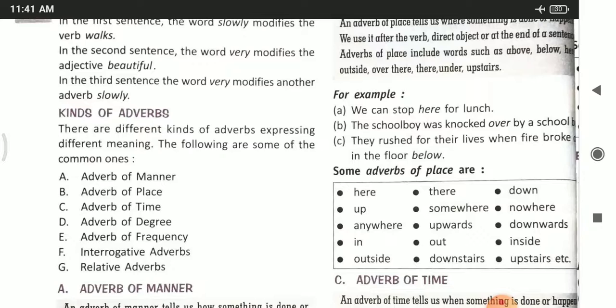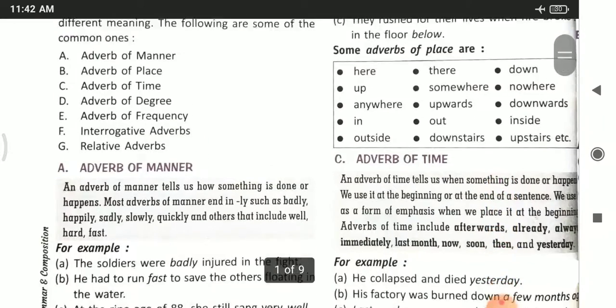They rushed for their lives when fire broke out in the floor. Where did the fire break out? Below. So below is an adverb of place here and it is modifying the verb rushed. Some adverbs of place are given in your book: here, up, anywhere, there, outside, inside, downstairs, upstairs, etc. So keep these words in your mind.